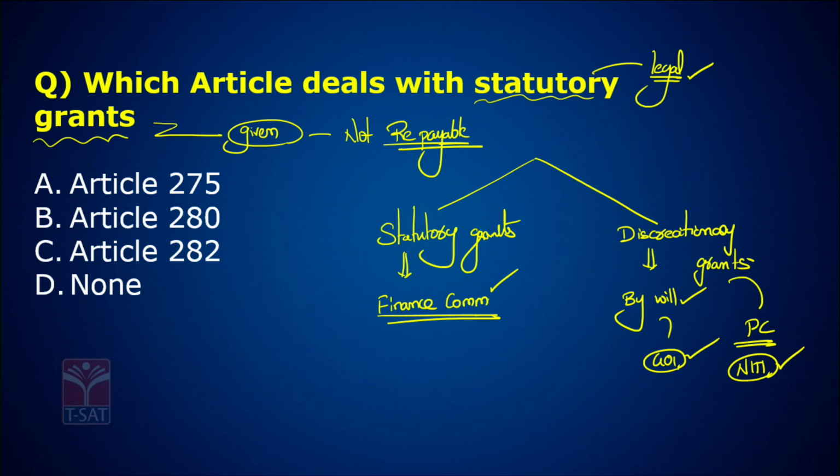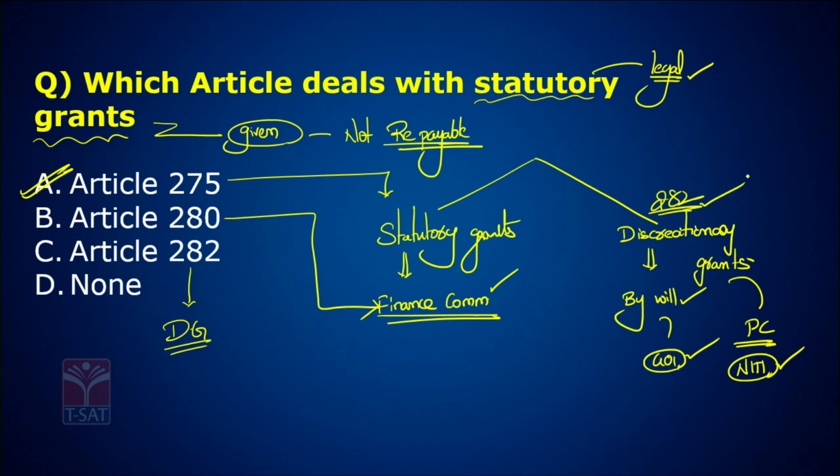Now the question is, which article talks about statutory grants? Answer is Article 275. Article 275 talks about statutory grants. Article 280 talks about Finance Commission. Article 282 talks about discretionary grants. Article 280 talks about Finance Commission in India.